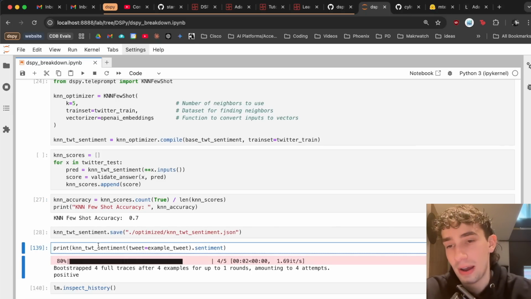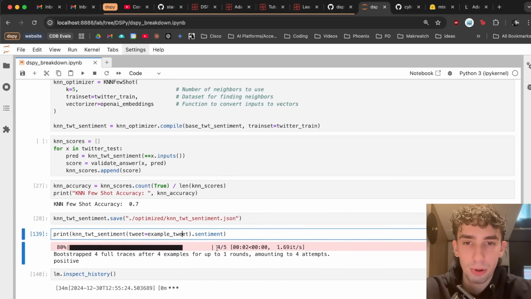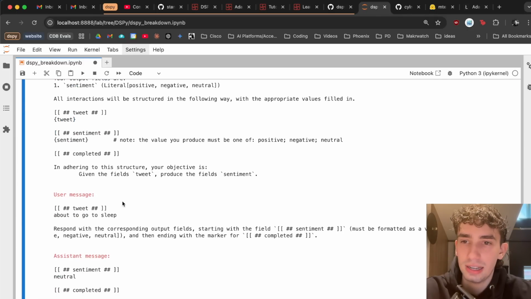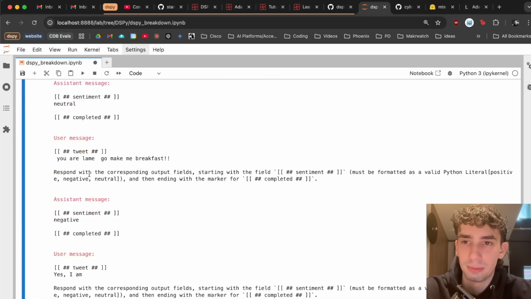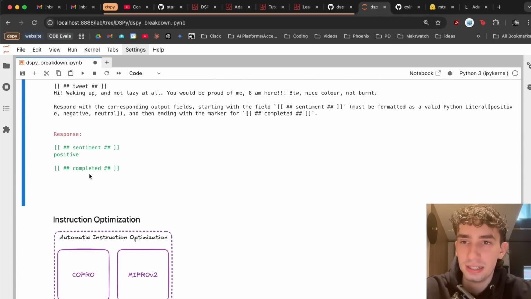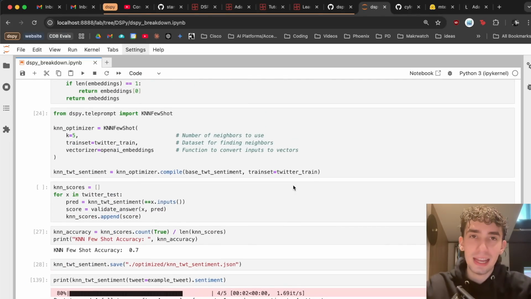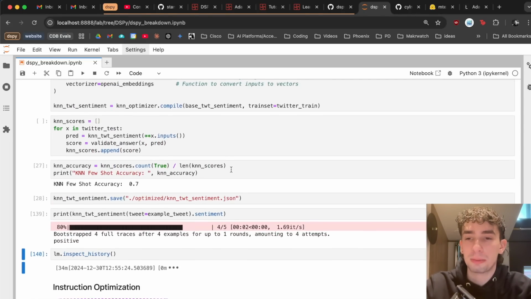But what now happens when we actually run our example tweet through the program is that it will pull 5 relevant examples that it believes are similar, and then it's going to append them to our prompting here for our final response. But with those first 4 out of the way, that covers our Fewshot optimizers.